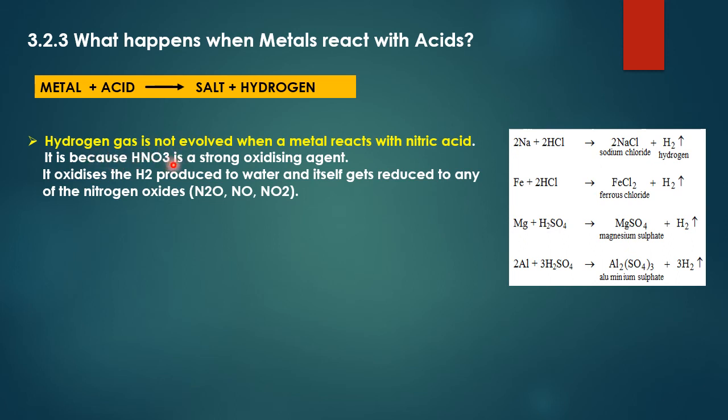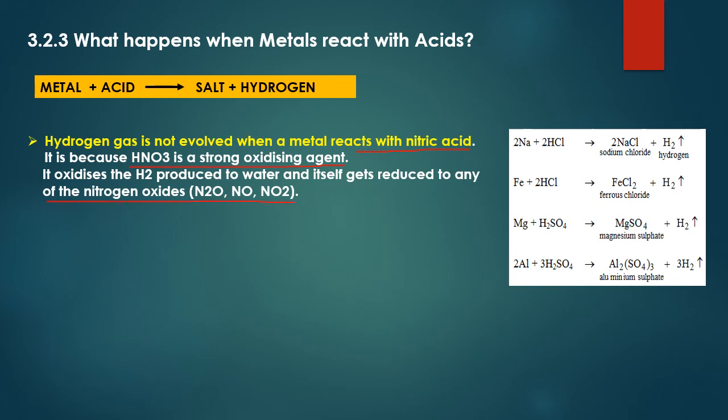Hydrogen gas is not evolved when a metal reacts with nitric acid. Remember this point, very important. Hydrogen gas is not evolved when metal reacts with nitric acid. Why? It is because HNO3 is a strong oxidizing agent. This is the reason, and this question is asked in board exams, very important point. It oxidizes the H2 produced to water, and itself gets reduced to any of the nitrogen oxides.